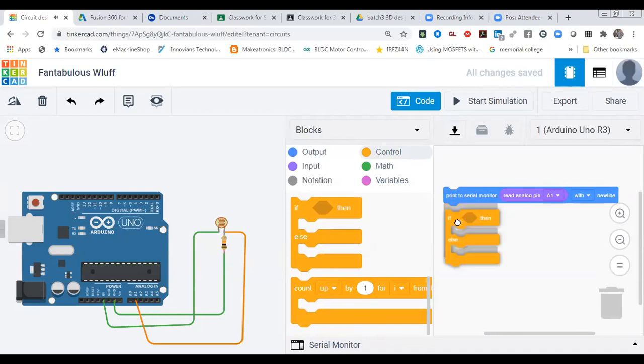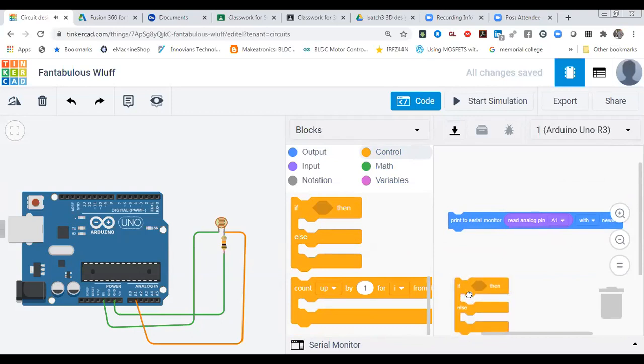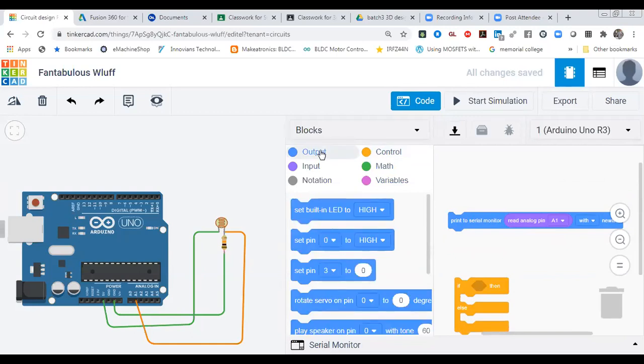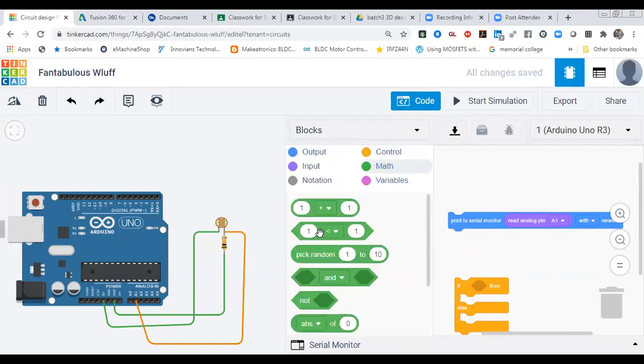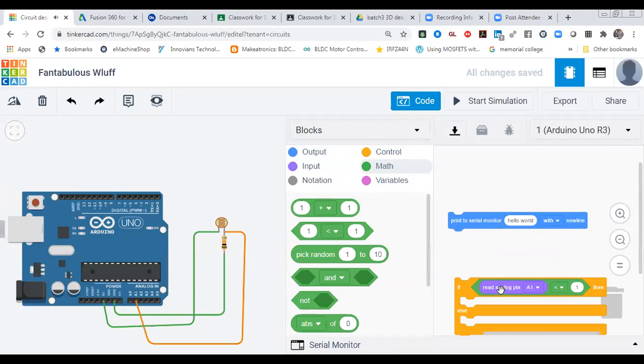Same thing that we did earlier. Over here, what I want to do is get the output. Sorry, we have to go to math, comparator. Then after that, we have to put that value over here. You can duplicate it also. And I want to make it greater than or equal to. This value I'm going to make 500. You can take any value you want, but it should be between 254 and 954, so that you can calibrate with real time also, at what time you want your LED to glow.